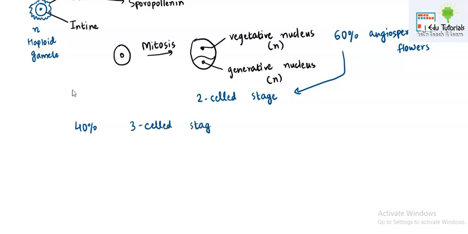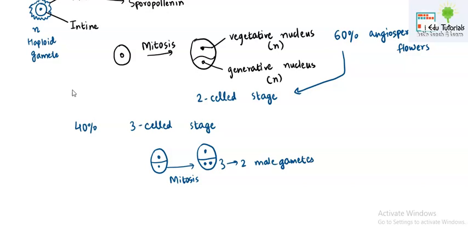Now how will this three-celled stage be attained? You have already seen that a vegetative cell with a vegetative nucleus and a generative cell with a generative nucleus were formed. Now this vegetative cell will not divide further, and this generative cell will divide further to form how many gametes? 2 gametes. So that means mitosis will specifically happen in the generative cell only, as a result of which 2 male gametes will be formed. Now in this structure you can observe that 3 cells are there over